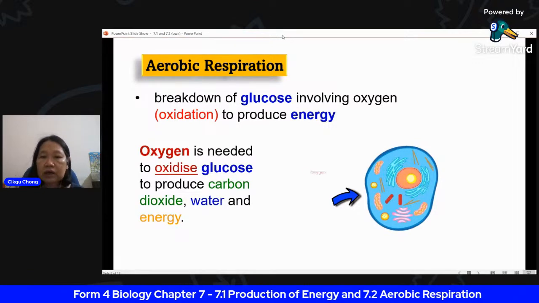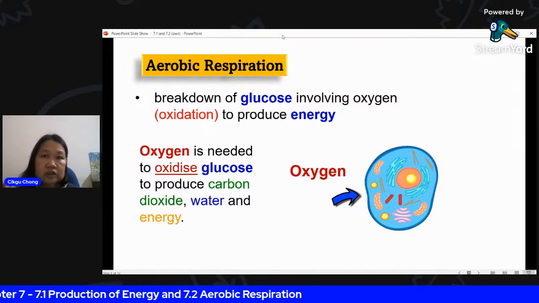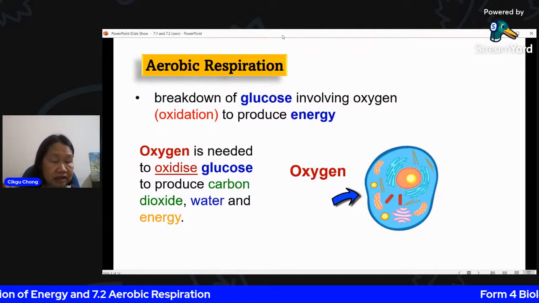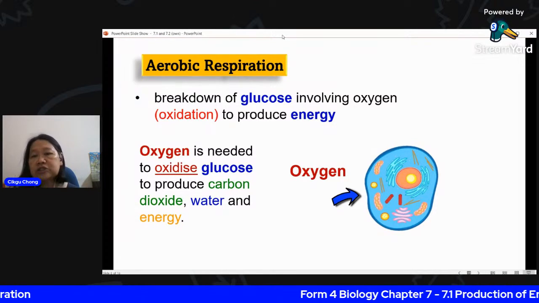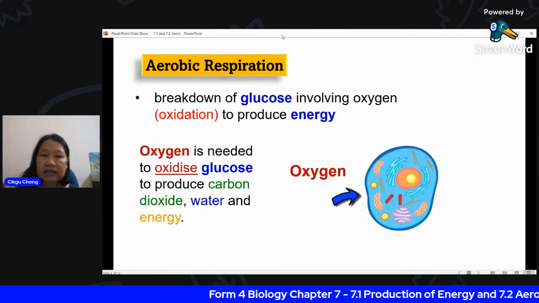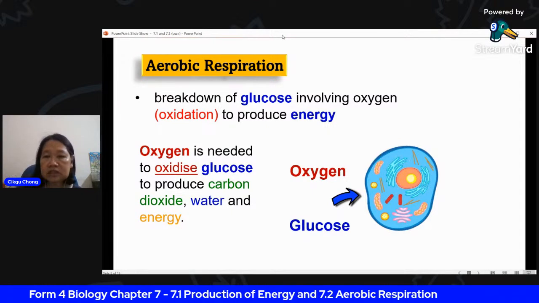Oxygen is supplied to the cell through the blood, with the red blood cell. The red blood cell's job is to carry oxygen, and the oxygen diffuses into the cell. At the same time, glucose also diffuses into the cell.